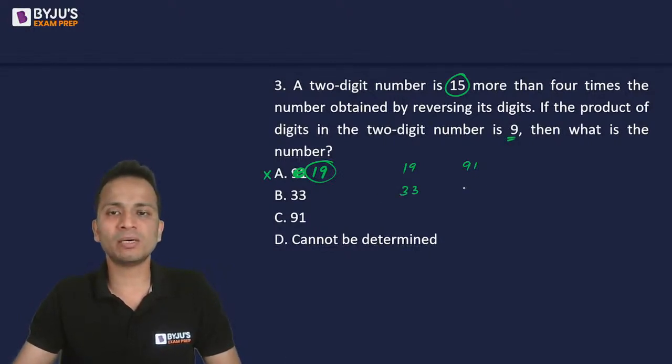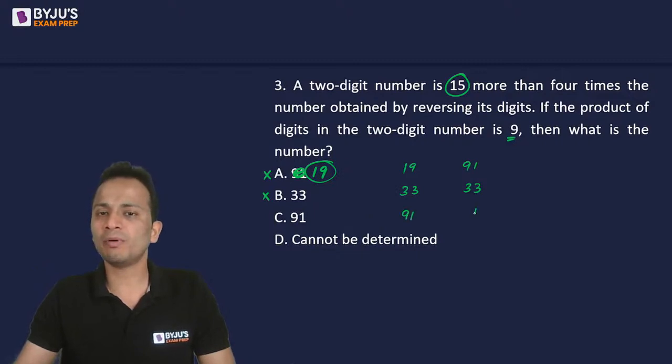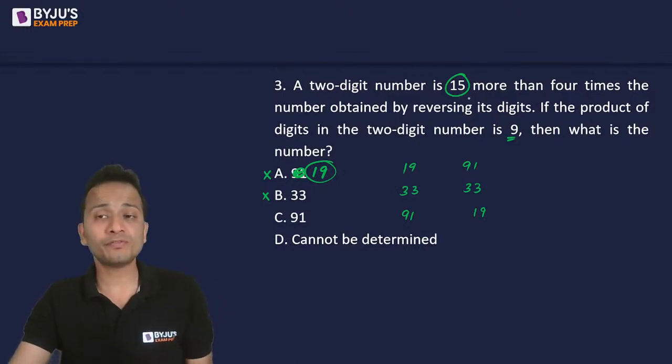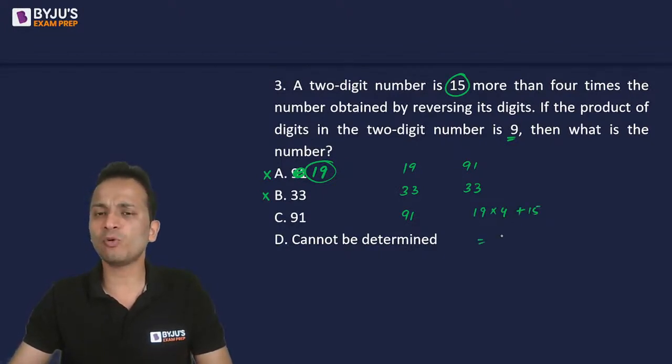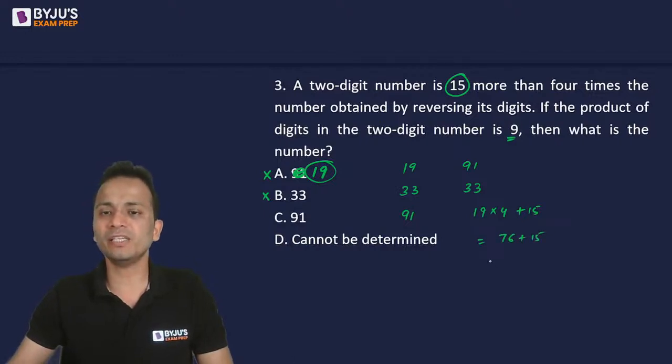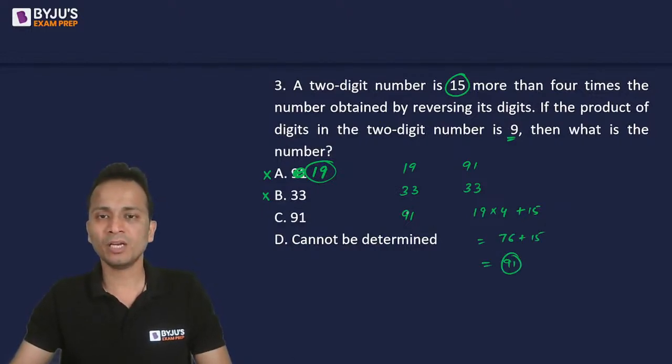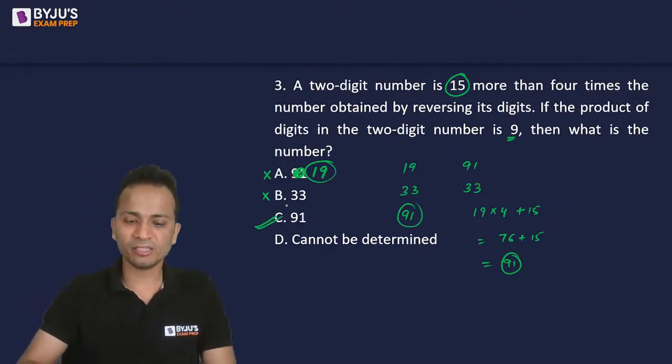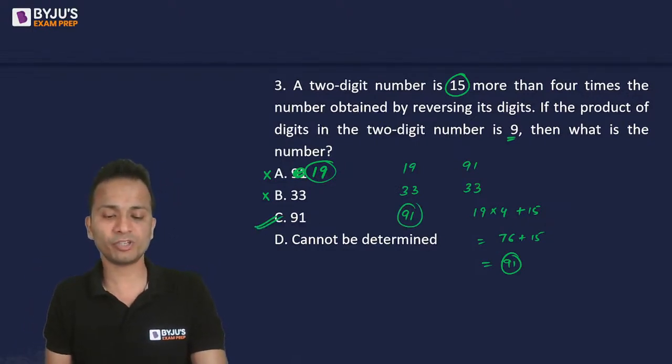33 is the original number in the second option, and the number formed by reversing its digits will also be 33. So 33 is not more than 33. So we can reject this option. 91 is the original number. The number formed by reversing its digits is 19. So yes, it is more. Now let us check if it is 15 more than 4 times this number. So 19 multiplied by 4 is 76, plus 15. Will I get 91? Yes, it is equal to 91. So option C is satisfying. So the correct answer has to be option C for this question.